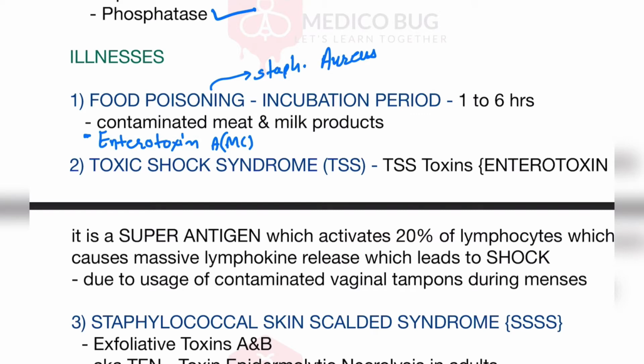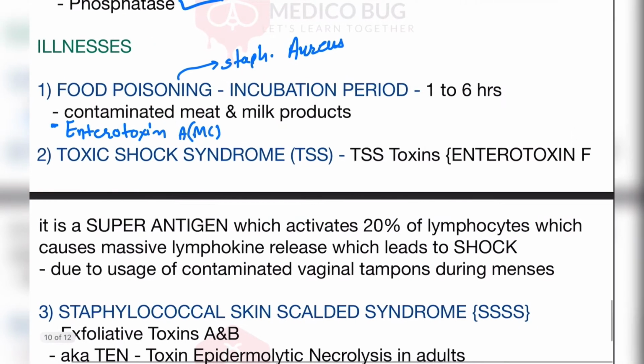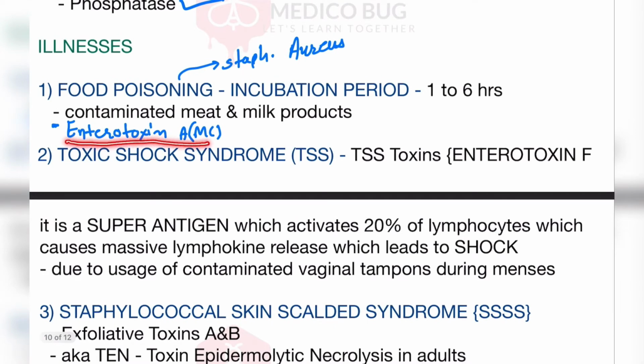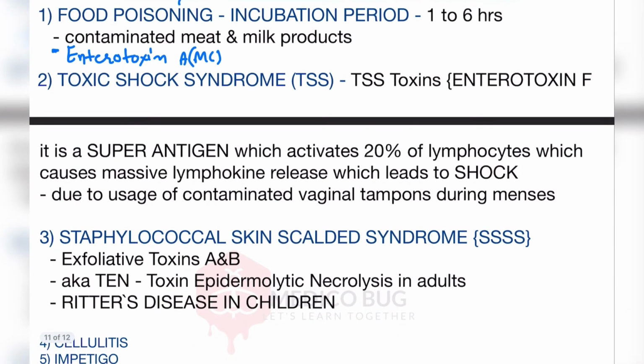We can ask the patient what they have eaten. If they have eaten meat and milk products, then we can know that it is food poisoning caused by Staph aureus. There is a particular toxin involved in this. It is called enterotoxin A, which is most common in food poisoning. So this was about food poisoning.